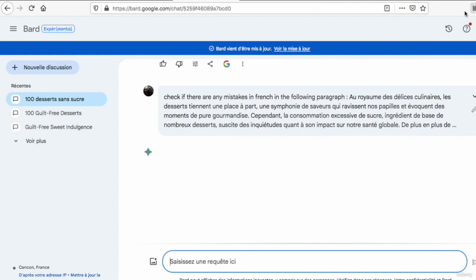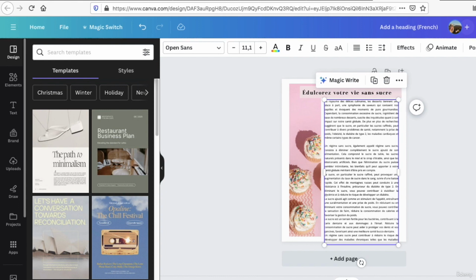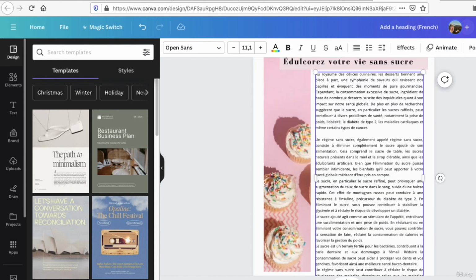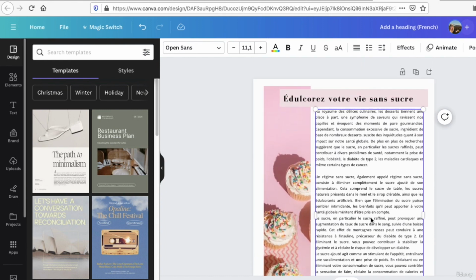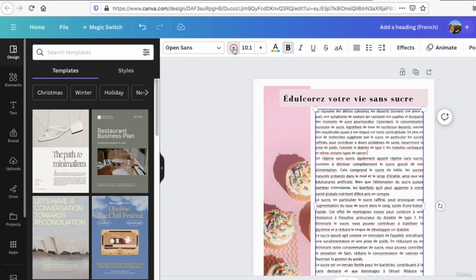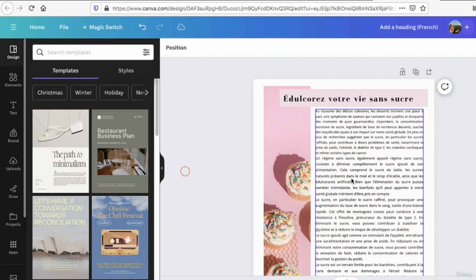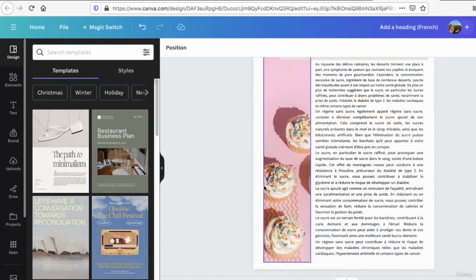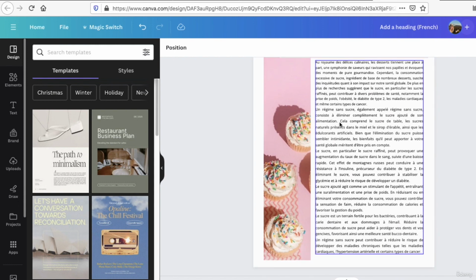And you can check if you have some mistakes. So you see when it's longer, you can readjust the text here and reduce the font, reduce the size here, and you have your text.